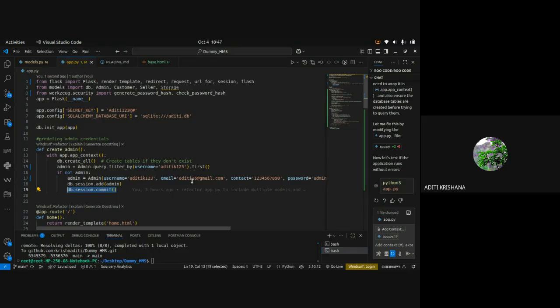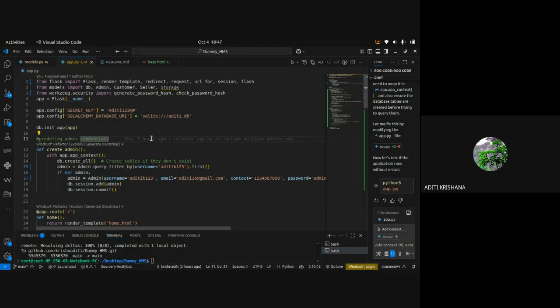For GitHub, we use the word commit for saving the work, saving the code which we have done. Okay, so now it is saved. So this is how we predefine the admin credentials. We initialize the admin credentials.